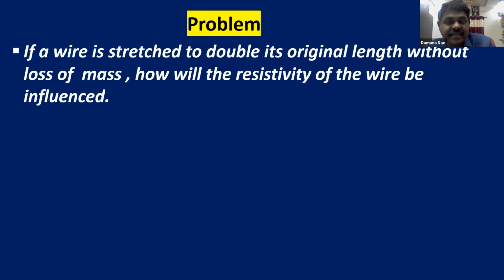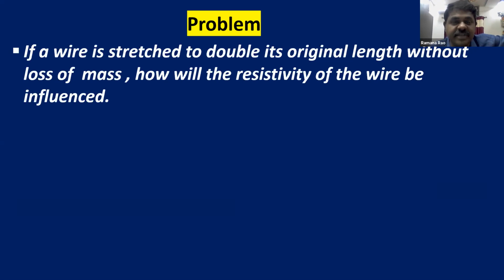Resistivity is not going to depend on the length. Though length is doubled, tripled, increased to 4 times or halved, it is not going to depend on the geometrical conditions. So the answer is there will be no change in the resistivity. A very important conceptual question. Why is there no change in resistivity? Because resistance depends on the length, but resistivity does not depend on the length.